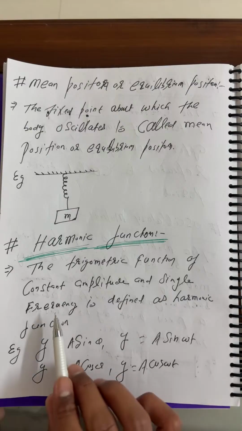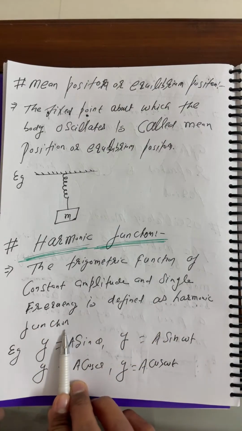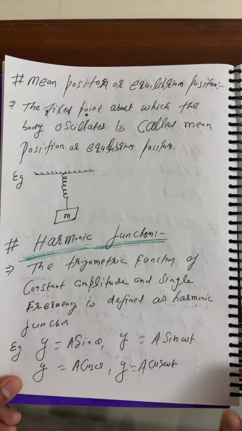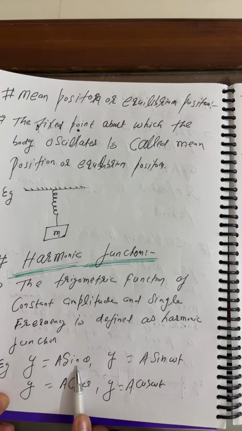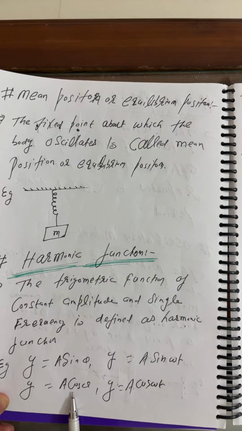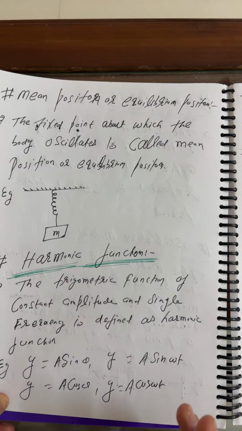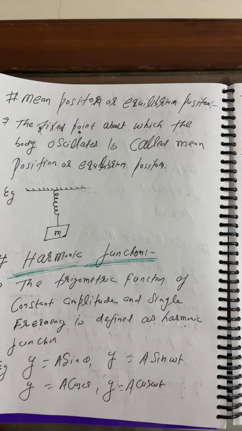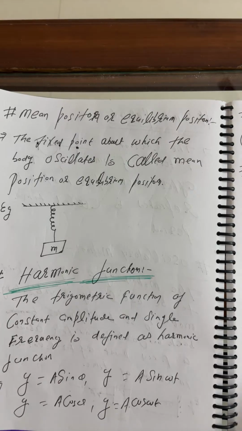The trigonometric functions of constant amplitude and single frequency are defined as harmonic functions. For SHM there are two functions here: A sine omega t or A cos omega t. Tan, cot, sec, cosec, these all are not harmonic functions. For a detailed video, you can visit the regular Physics Point channel.